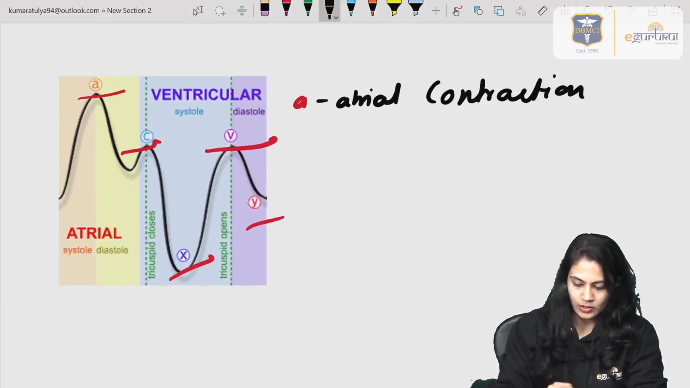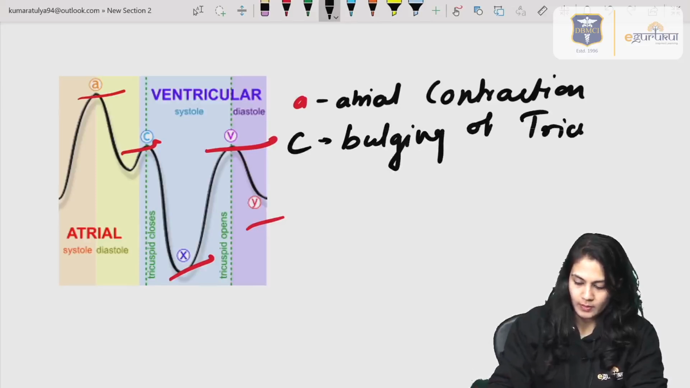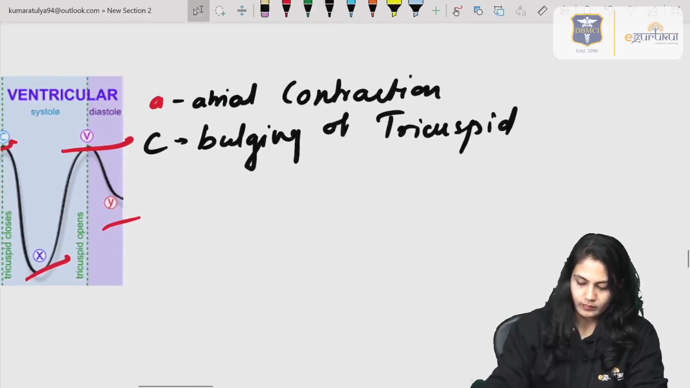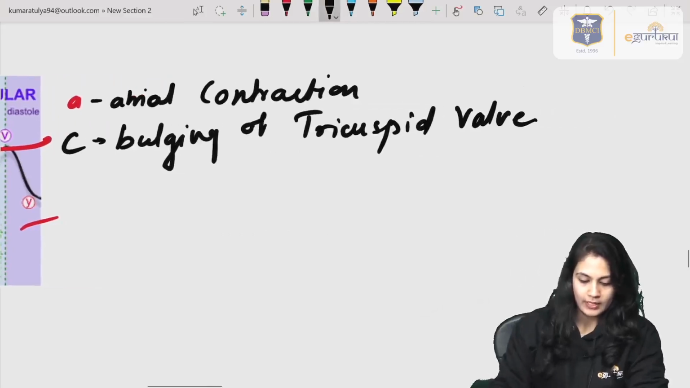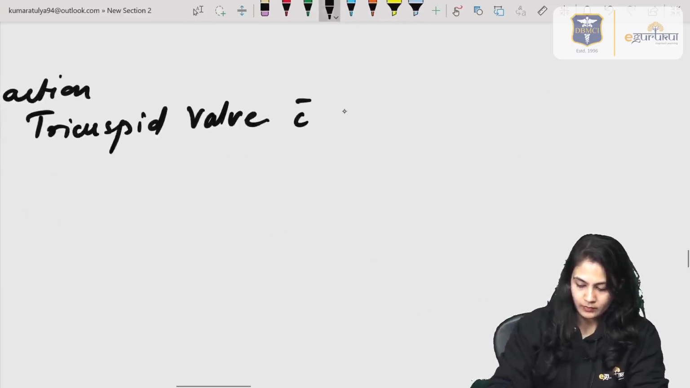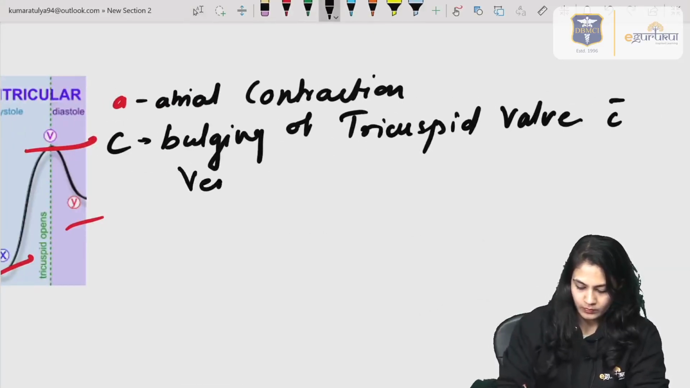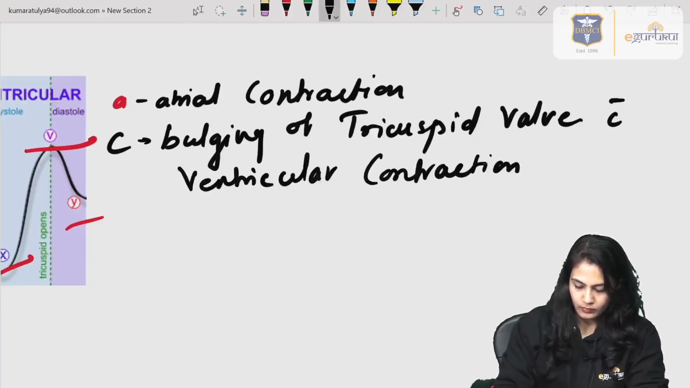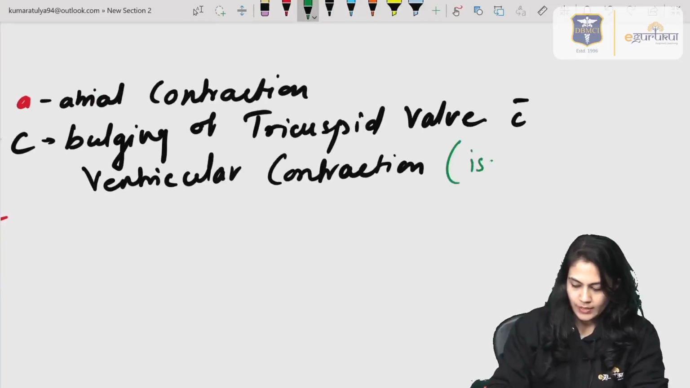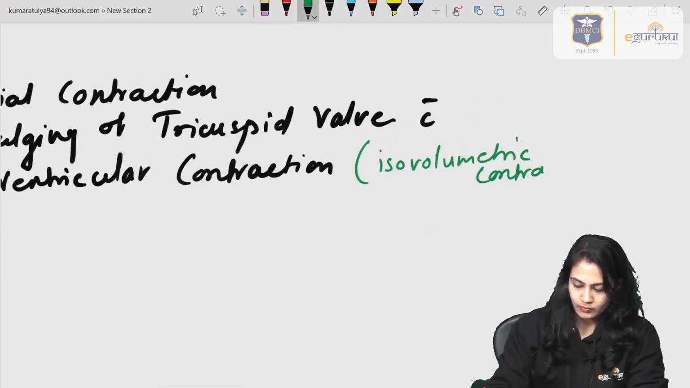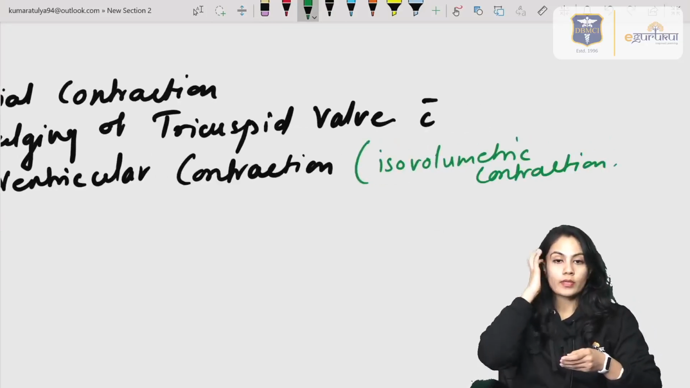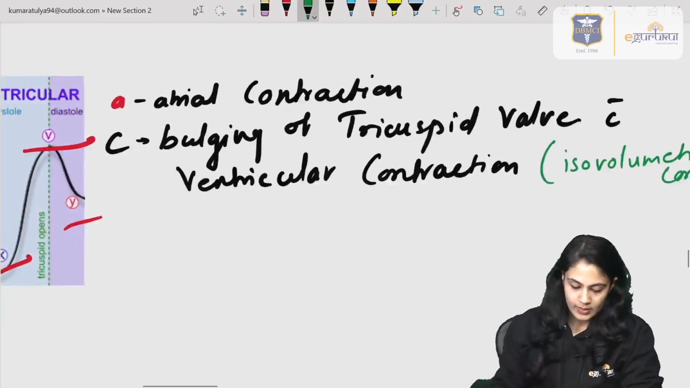A is because of atrial contraction. Now again, the C wave is because of bulging of the tricuspid valve with ventricular contraction, which is nothing but the isovolumetric contraction, right? Isovolumetric contraction is there with the C wave.